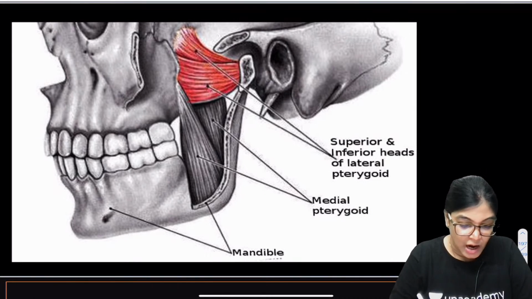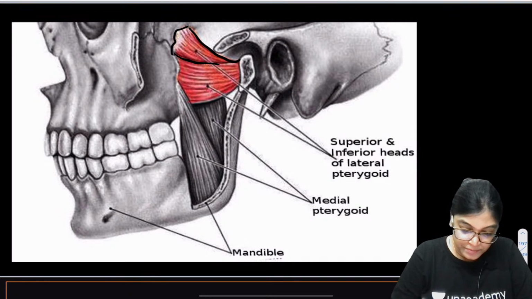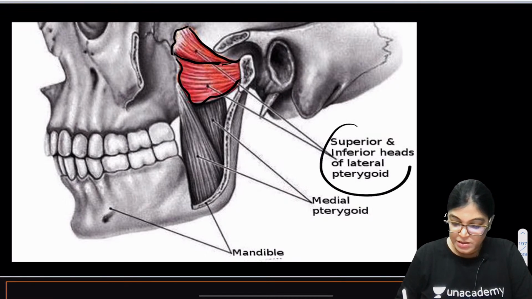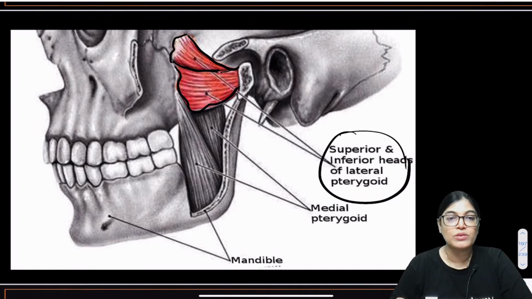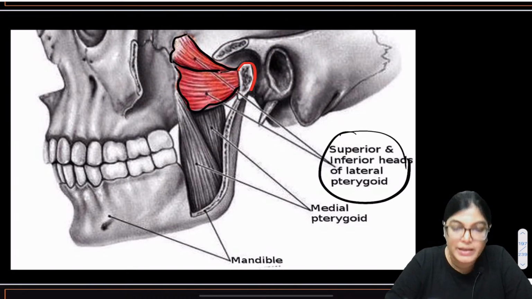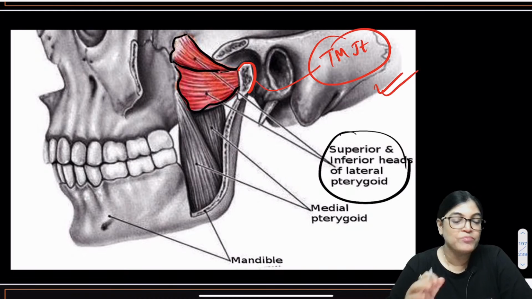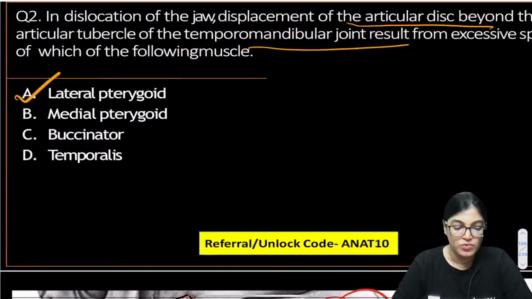So here what you can see, this is the outline which you are seeing. This is the outline of lateral pterygoid muscle. This is the superior and inferior head of lateral pterygoid muscle, and in this diagram you can see the lateral pterygoid muscle is originating from infratemporal surface and lateral pterygoid plate, and as you can see the insertion point, let me mark it with the red color. It is inserting into TM joint articular disc and also on the fibrous capsule and pterygoid fovea. So this is the only muscle which is going towards the TM joint. So the correct answer for this MCQ will be lateral pterygoid muscle.